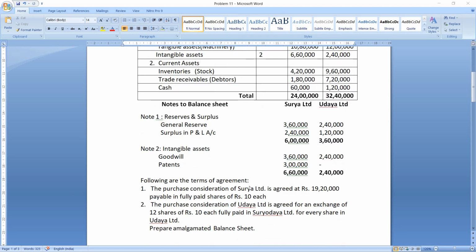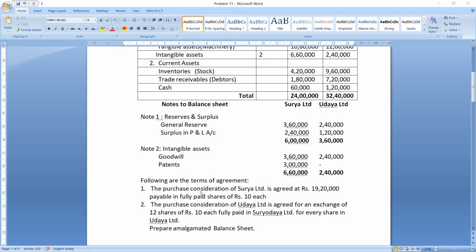Following are the terms of agreement. The purchase consideration of Surya Limited is agreed at rupees 19,20,000 payable in fully paid shares of rupees 10 each. The purchase consideration of Uday Limited is agreed for an exchange of 12 shares of rupees 10 each fully paid in Suryodaya Limited for every share in Uday Limited. Prepare the amalgamated balance sheet. So we have to understand these terms of agreement. I will read this statement once again and explain.